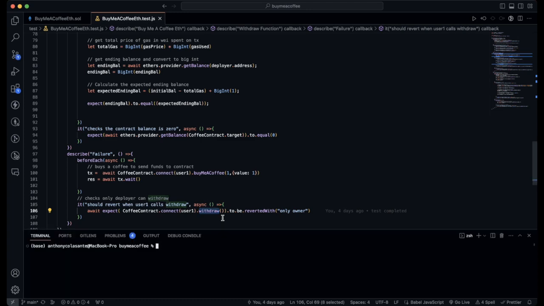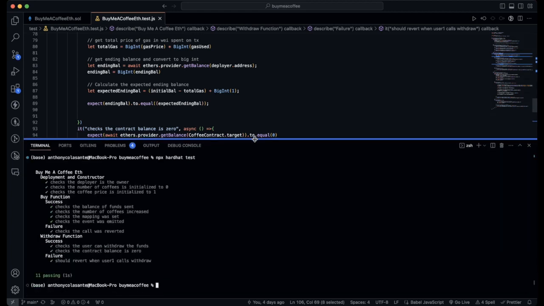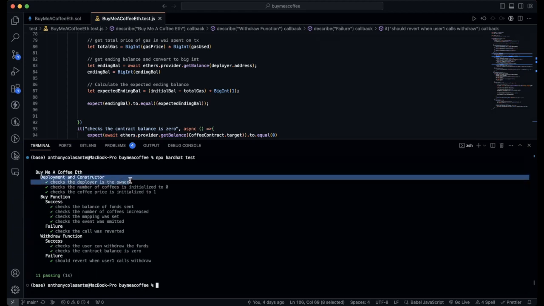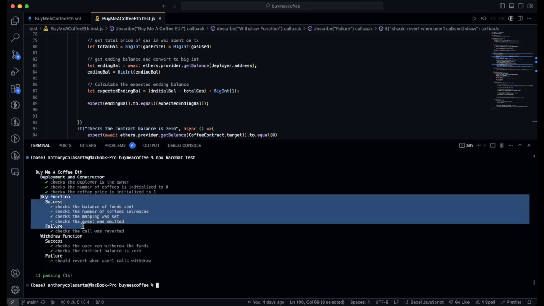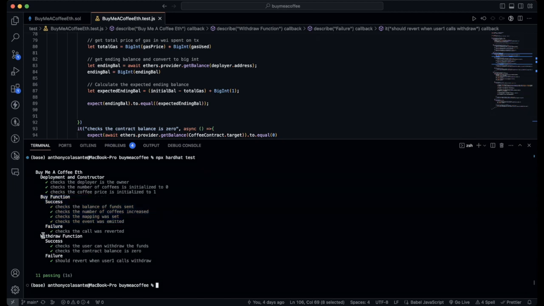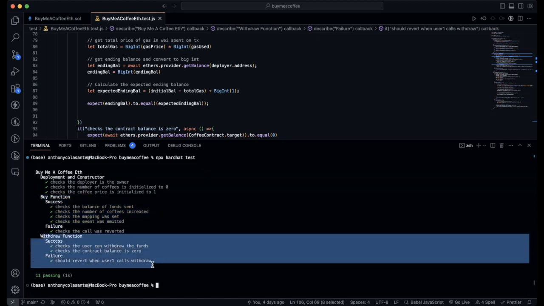Next, we want to run the tests. So we do npx hardhat test. And just like that, you can see all the tests that passed: the deployment constructor, the buy function with the success and failure cases, and then the withdrawal function with the success and failure cases.